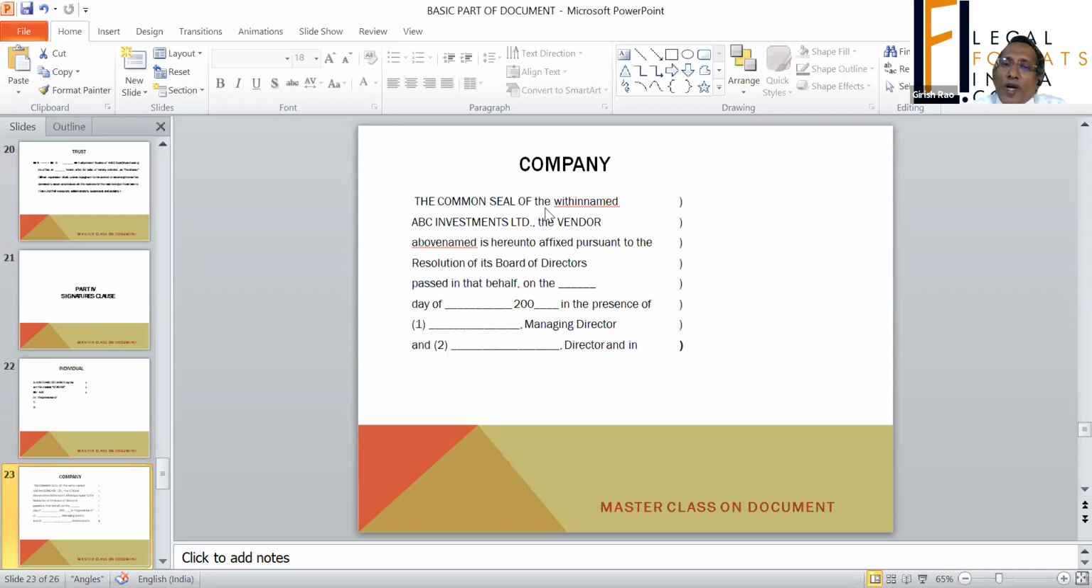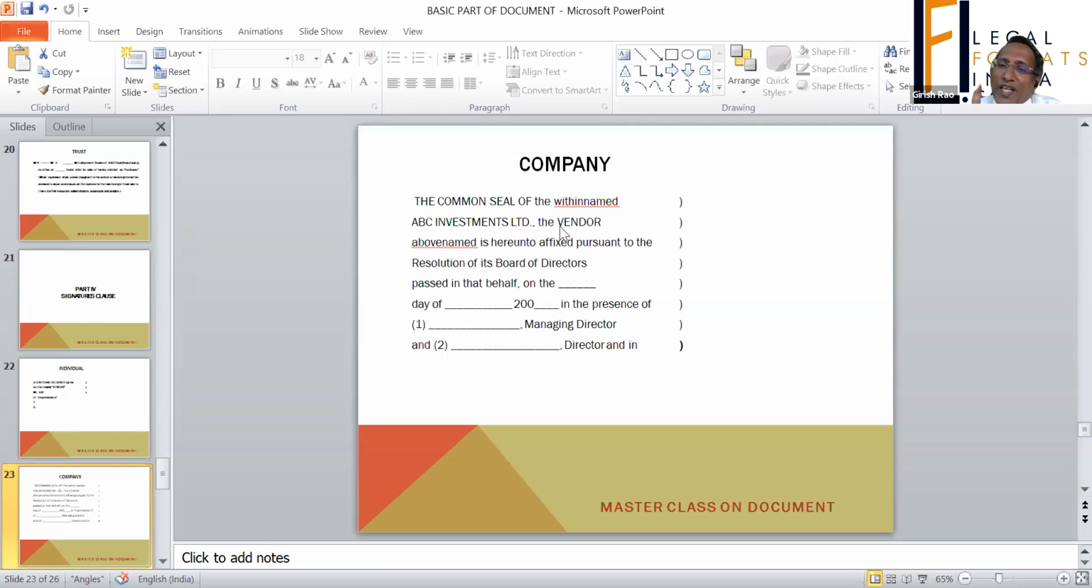Common seal of the within named ABC Investment Limited, the vendor above named, hereto affixed, pursuant to resolution of its board of directors passed in that behalf on dash. So what is required to be put is the common seal of the company. I don't know if people remember, there was a round seal that used to come. That is what is expected when a company is executing the document. You are putting a seal.